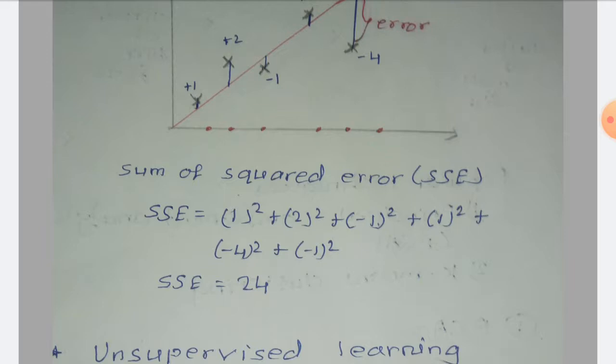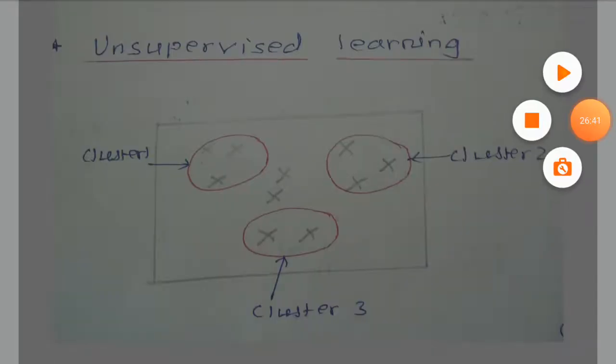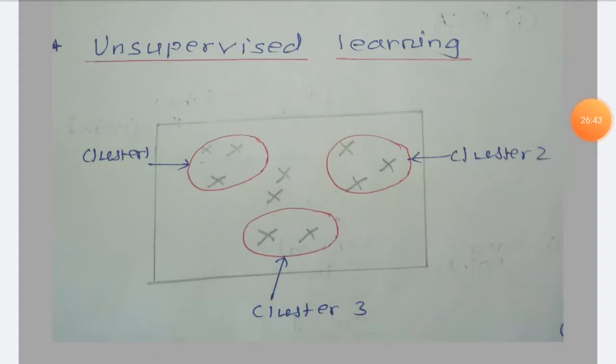So this is about the regression. This is about the supervised learning, classification and regression. Let us see the unsupervised learning. Now what is the main difference between supervised and unsupervised is that in supervised the data is labeled, but in unsupervised learning the data is not labeled.